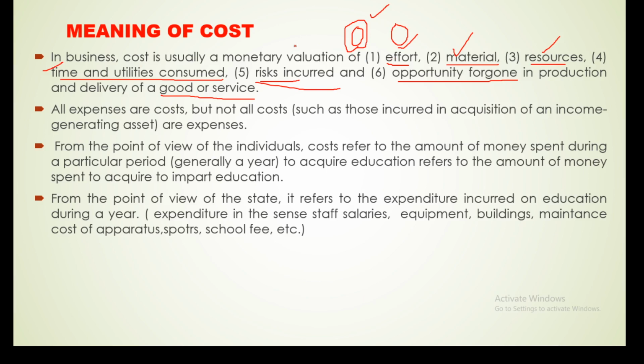So all the expenditure made by the company for producing any goods or services is called the cost of the goods.